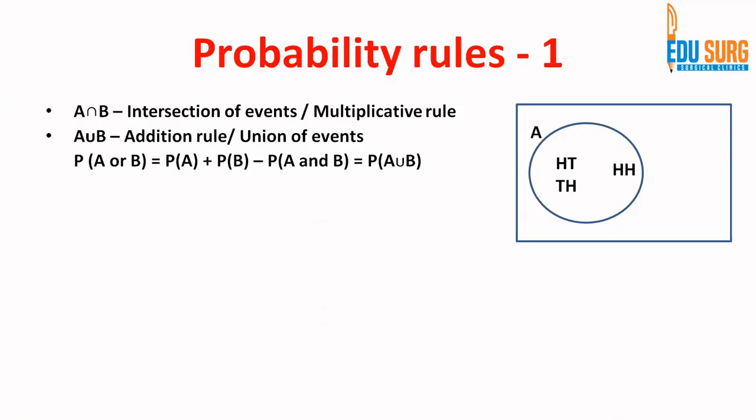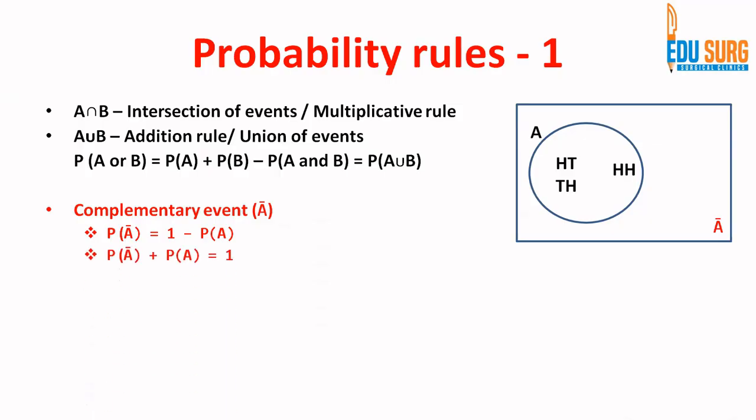Now, suppose we remove the event B from the picture and we want to know what is the complementary event of A. Basically, out of this sample space, whatever is not there in A is the complement of A. So this entire space is the complement of A. P of complement of A is 1 minus P of A. So the probability of the complementary event happening is 1 minus P of A. And if you bring this to the other side, P(A) plus P(complement of A) is going to be 1, right?